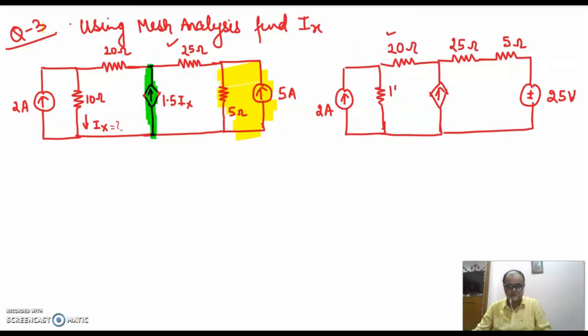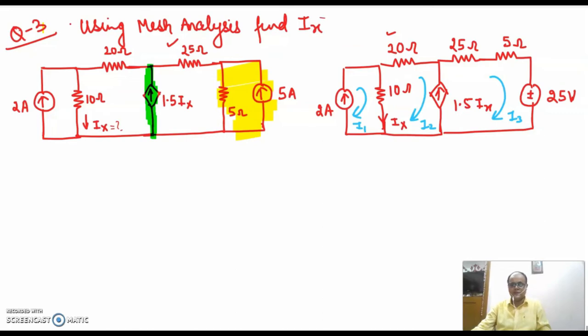This is 20 ohms, this is 10 ohms, this is my Ix, this is my 1.5 Ix, right? Now you can see we have got 3 meshes, right? This is say I1, this is say I2, and this is I3. And a super mesh is formed between mesh 2 and mesh 3. Clear? A super mesh is formed between mesh 2 and mesh 3. Now, if you clearly observe mesh 1, you can conclude that I1 is nothing but 2 ampere. So I get the value of I1 right away. I1 is 2 ampere. Fine.